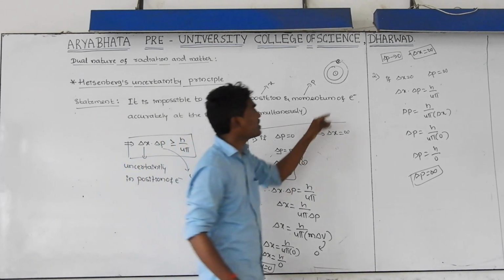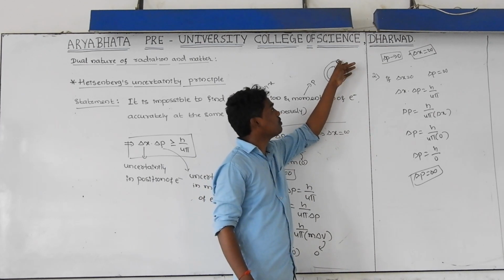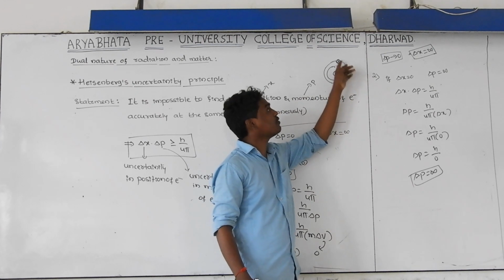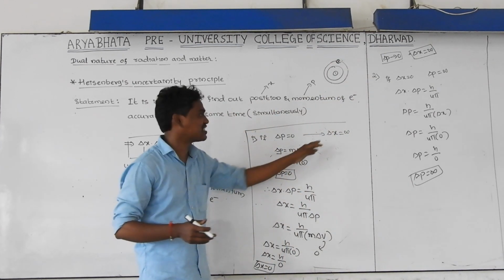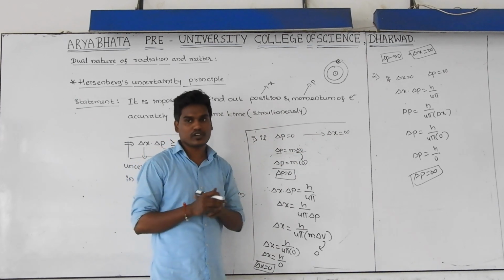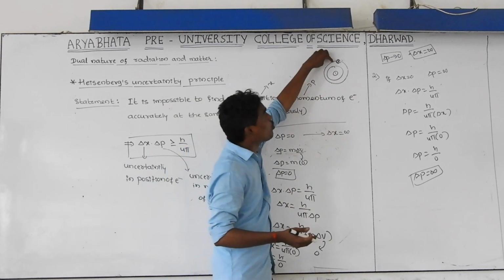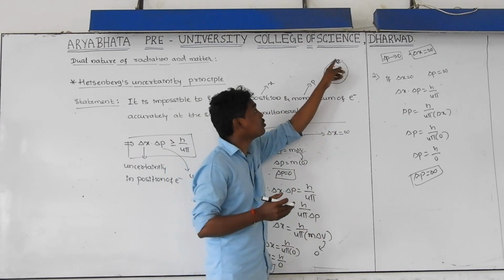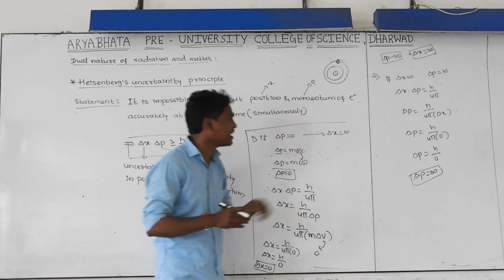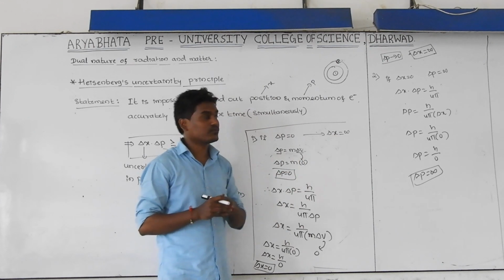Velocity is at rest, which means I know the momentum of this electron is equal to 0, but where is the location of the electron? Where is the position of the electron? I don't know. That's why I am getting maximum uncertainty in position. Momentum is 0, I know that, but I don't know where the location of this electron is. Where is the position of the electron? I don't know. That's why I am getting maximum uncertainty in the value of position.